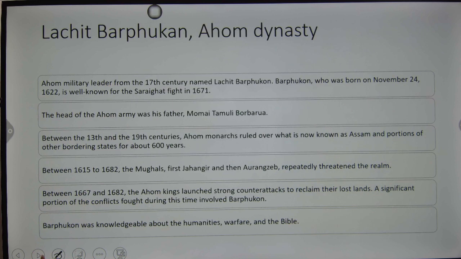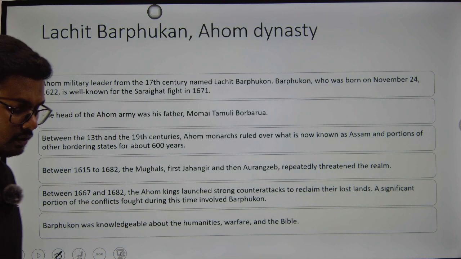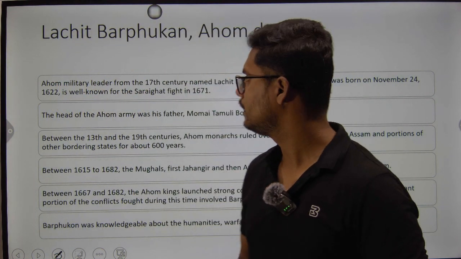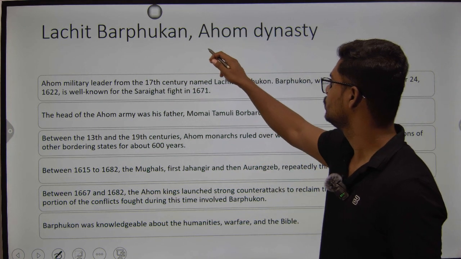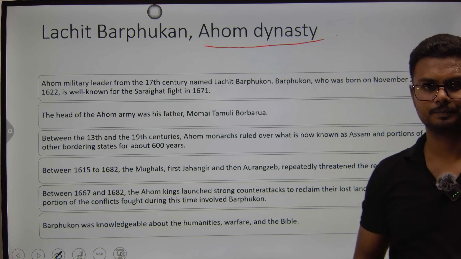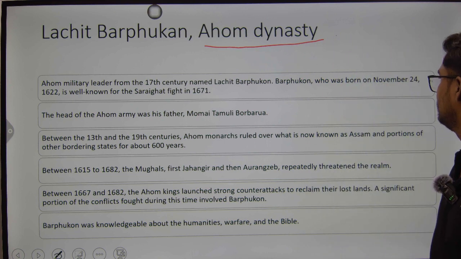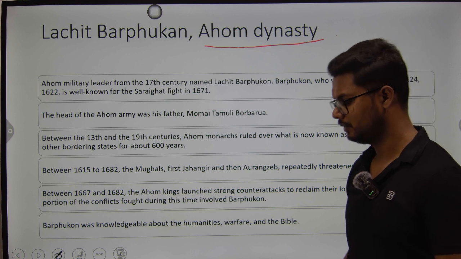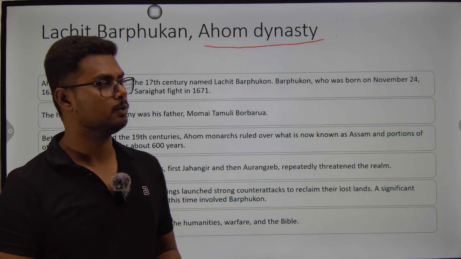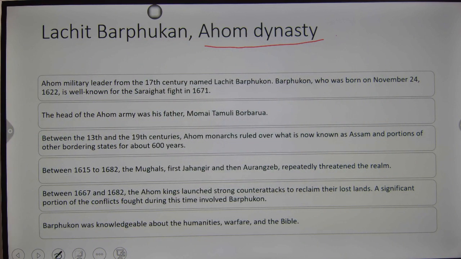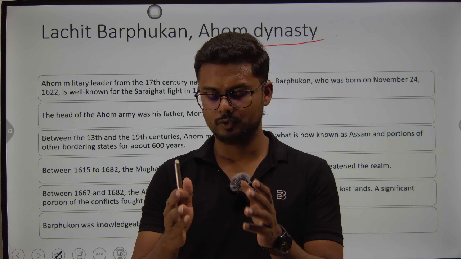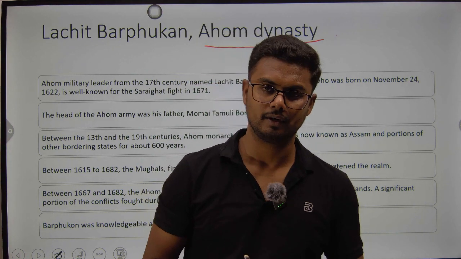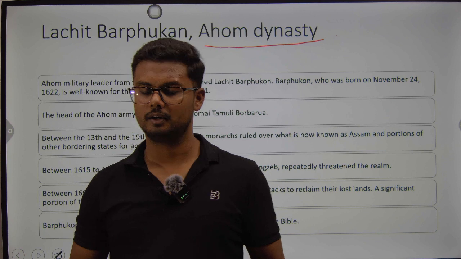Next, we have a current affairs article related to Lachit Barphukan, who belonged to the Ahom dynasty of Assam. Why was he remembered? An idol of Lachit Barphukan has been inaugurated recently in the state of Assam. So that was the context. But in the exam, what might you be asked? Those important personalities who were in the news, directly or indirectly, questions will definitely be asked based on them.